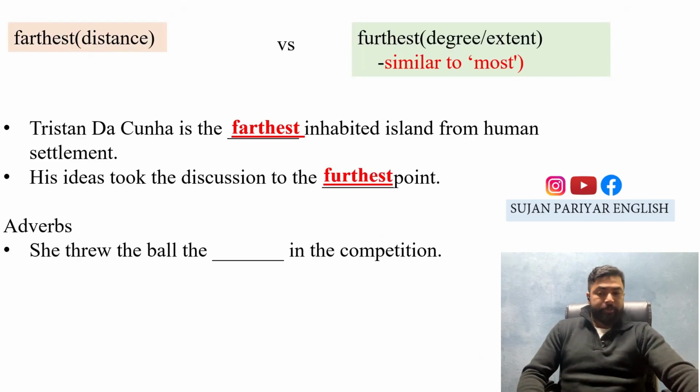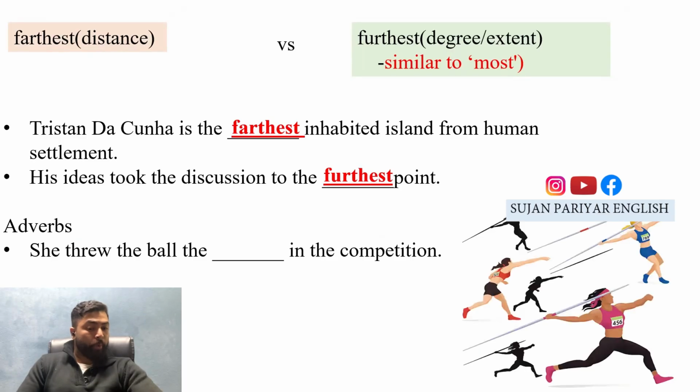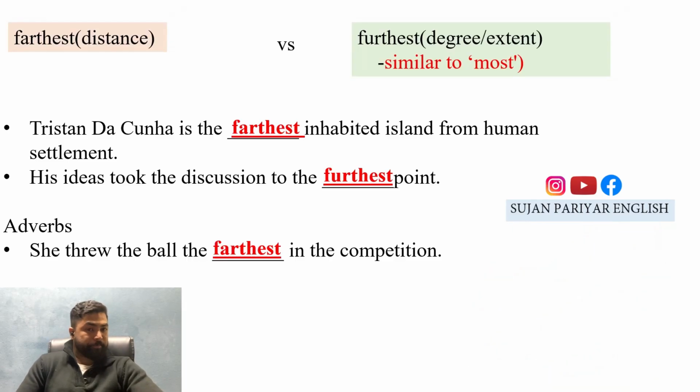As for adverbs: he threw the ball the dash in the competition. So throwing the ball, you can measure it in the javelin throw, and that's how the winner is declared based on the distance that they've covered, the javelin has covered, and whoever covers the most distance wins. So she threw the ball the farthest in the competition.